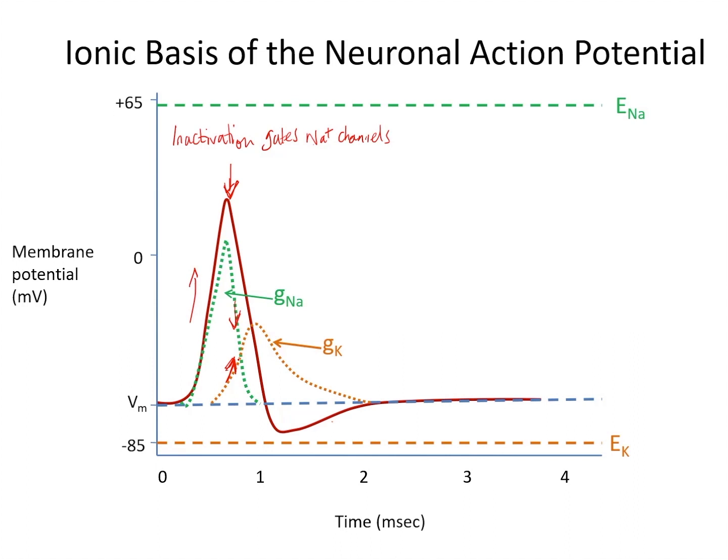After hyperpolarization occurs in neurons because potassium conductance is transiently even higher now than it is at rest, which causes Vm here to nearly approach the equilibrium potential for potassium. And then a millisecond or so later, all of the voltage gates and inactivation gates are reset, and we can return to the resting membrane potential.